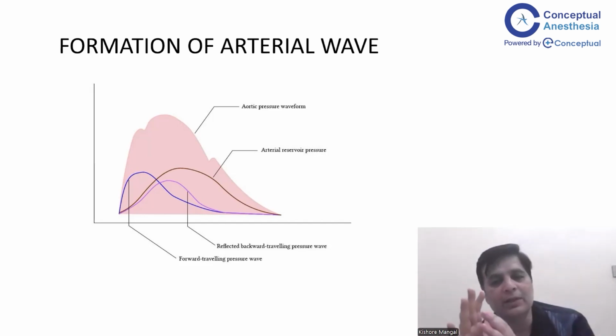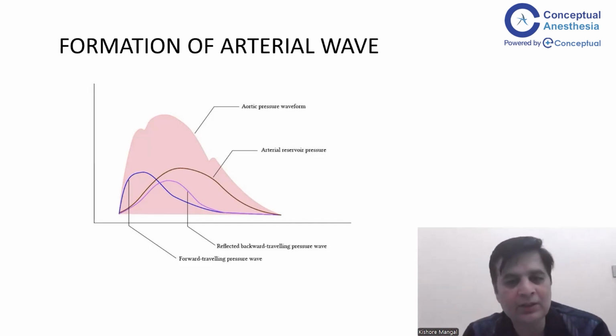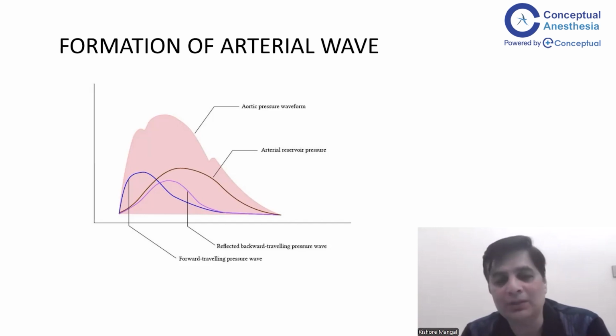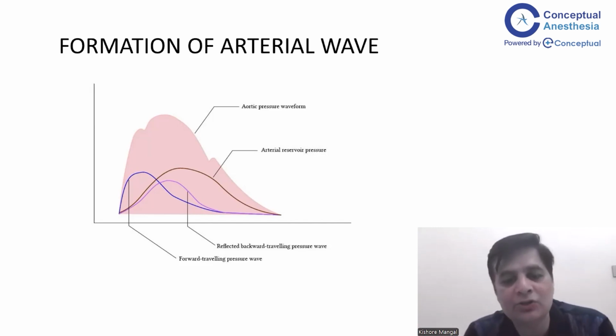Okay, and this is happening from the aortic branching, from the femoral artery branching, from the radial artery branching into the arterioles, and everyone is reflecting depending on the type of the branch. Okay, the larger the branch, the more is the reflection. The smaller the branch, the lesser is the reflection. But smaller branches are more in number. The larger branches are less in number. We only have one big aorta going into the iliac artery. So we have big branches, but they are small in number.